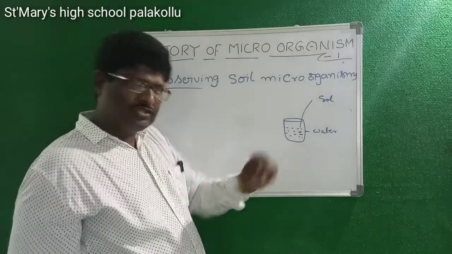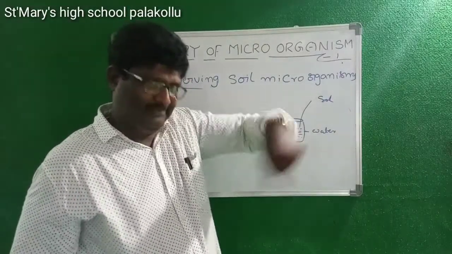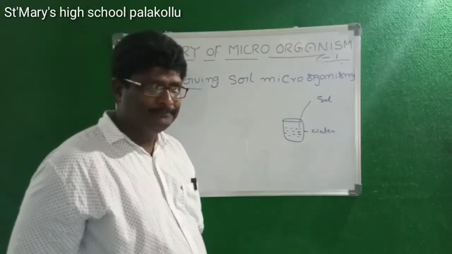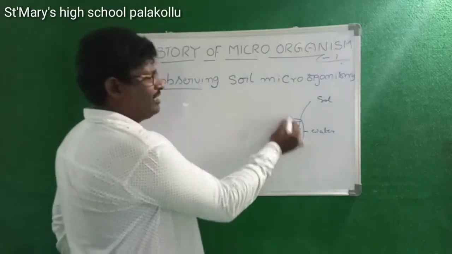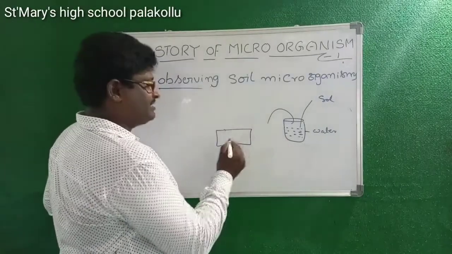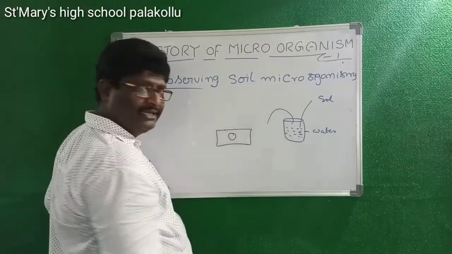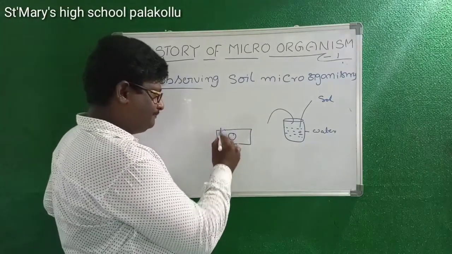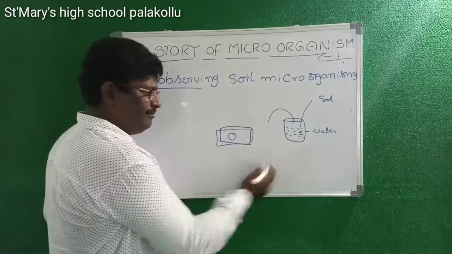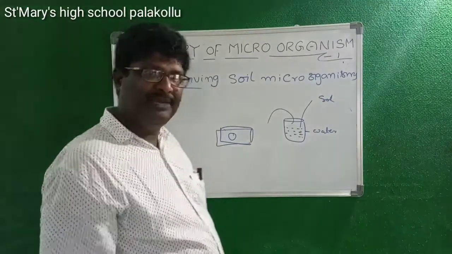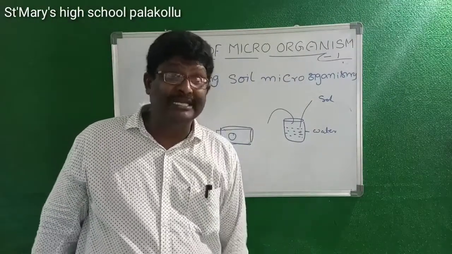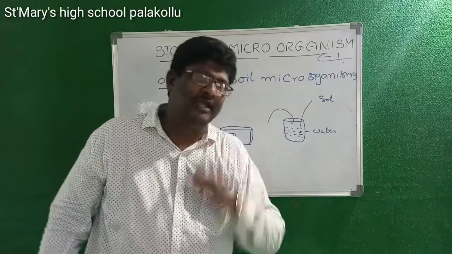Okay? The water and soil are both mixed together. That is called stirring. Then leave it for some time. After some time, we have to take one drop of water, keep it on the slide, cover it with the cover slip, then keep it under the microscope. Then we will observe some of the microorganisms present in the soil.